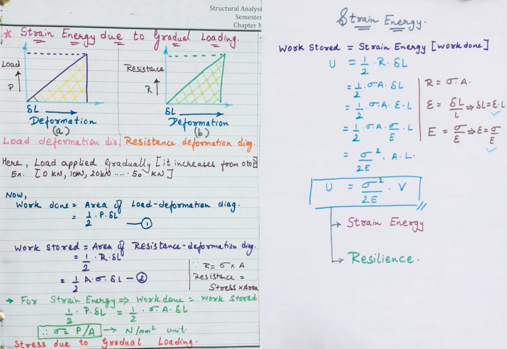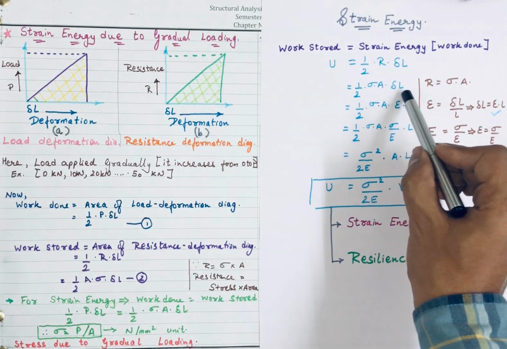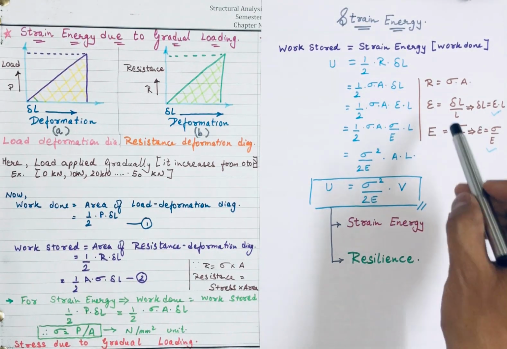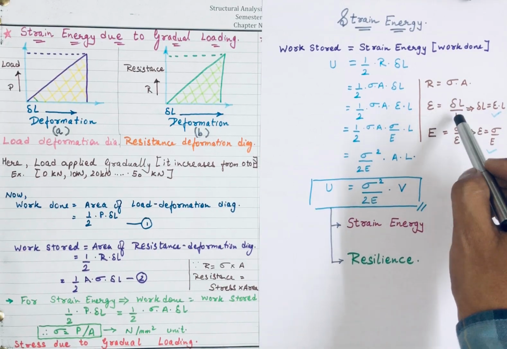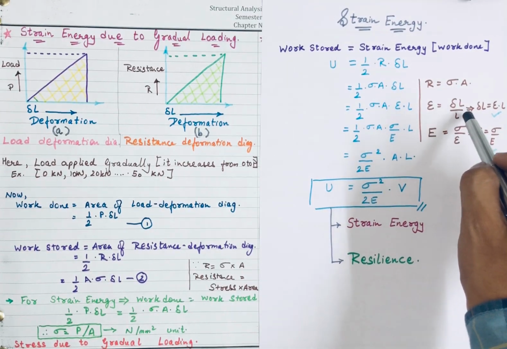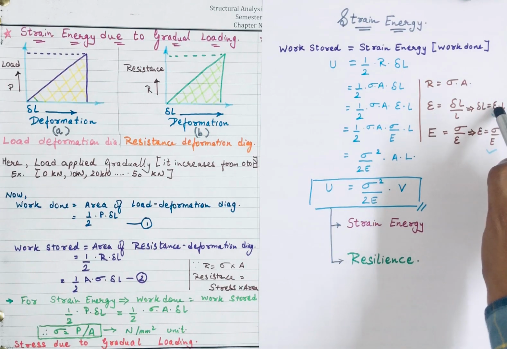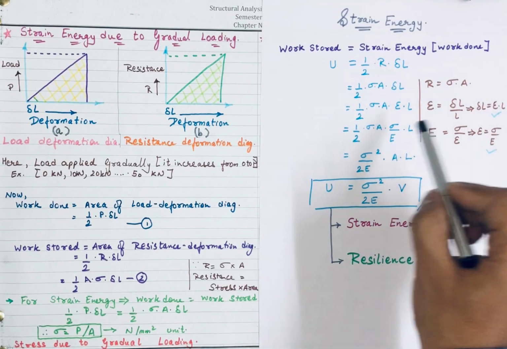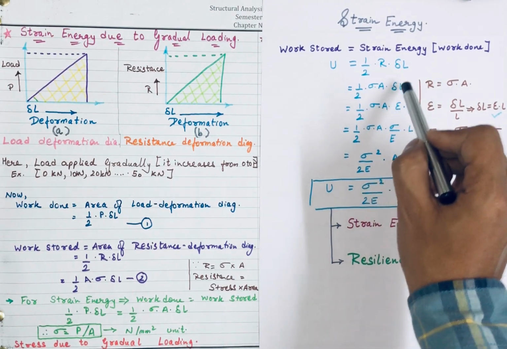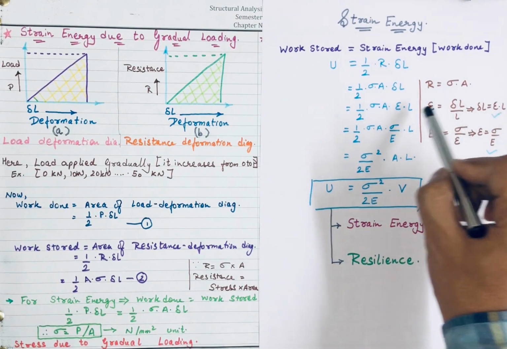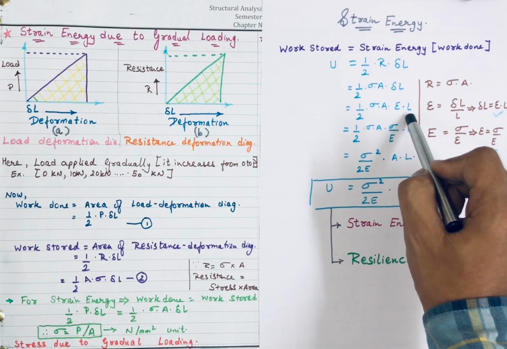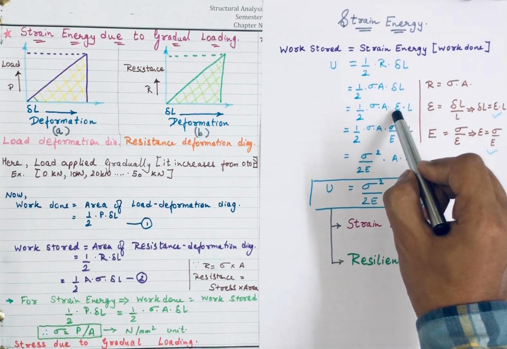Now let's see what del L is. Strain is nothing but elongation upon its length, so del L equals strain into its length. So 1/2 sigma into A, and in place of del L I keep strain into its length. Now what is strain?